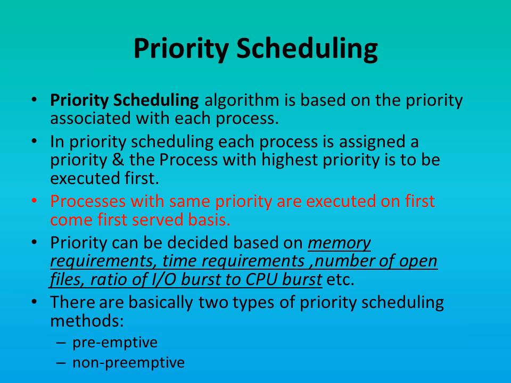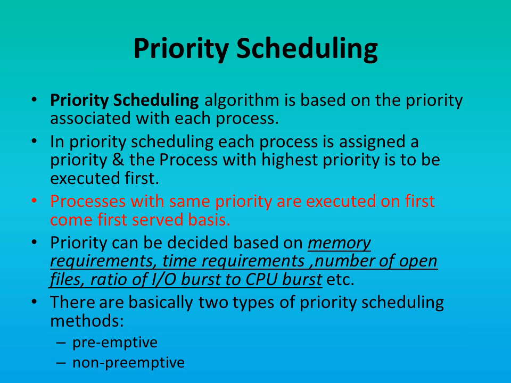The priority depends upon criteria such as memory requirement, that means how much memory is required for each of the process. Second, time requirement, the amount of time each process needs to complete its execution. Third, the number of open files. And fourth, the ratio of IO burst to CPU burst, etc. So depending upon these criteria, the priorities may be decided.